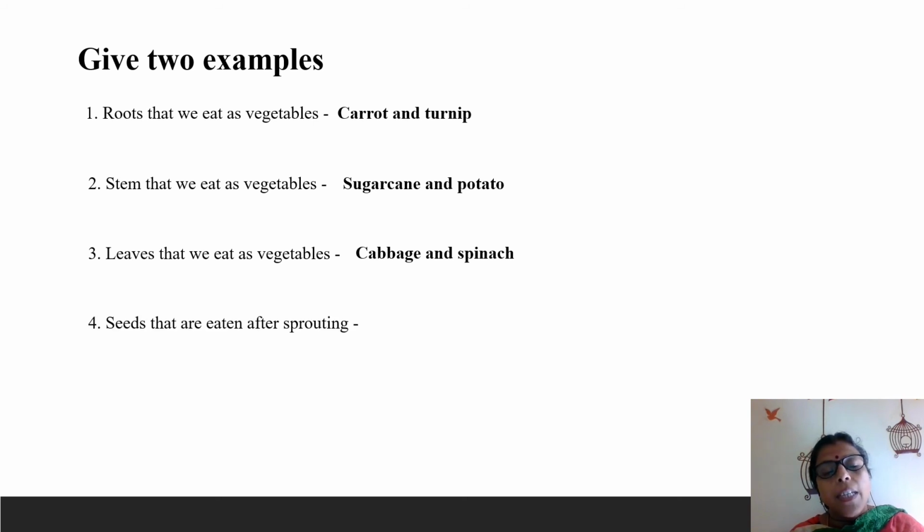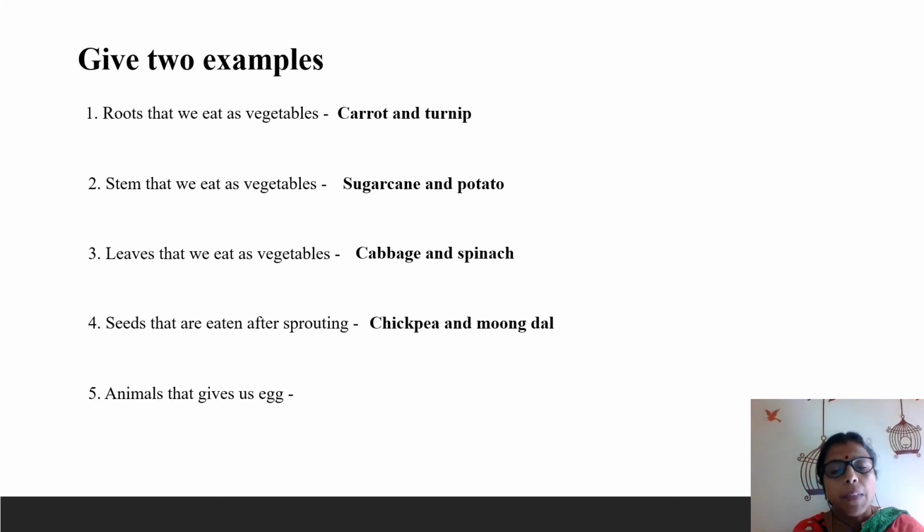The seeds that are eaten after sprouting. Some seeds can be eaten after sprouting. You all have shown it in your activity. Many have taken the photos and sent them to me. Really, it's very good, children. All of you have done the activity. Some of you have not done it, I believe. At least try it now at your home, children. Those who have done, very good. I'll give an extra mark in the internal assessment for you all. So for seeds that are eaten after sprouting, you can give some examples like chickpea and moong dal. You can write some other example also if you have tried something else.